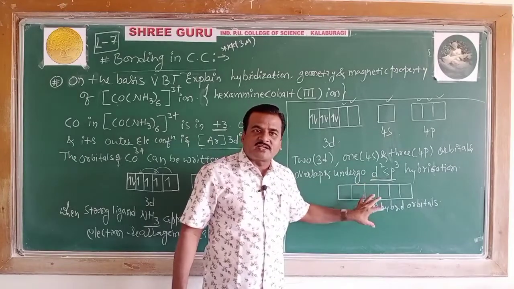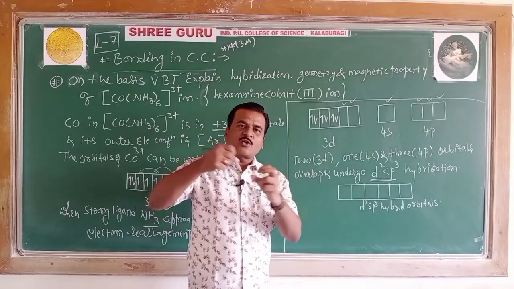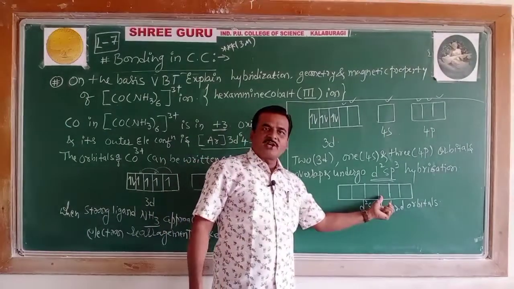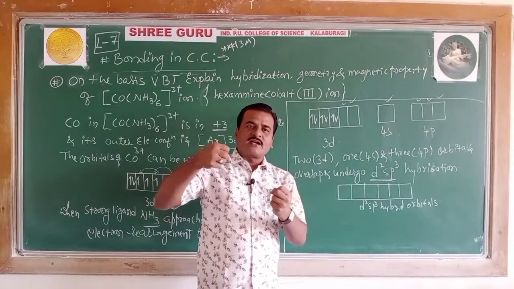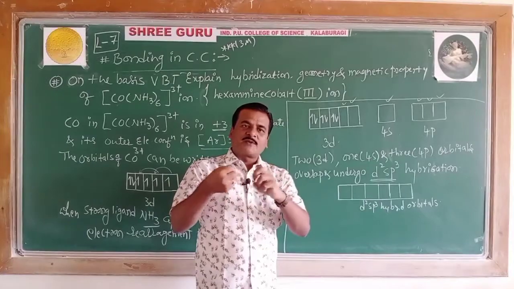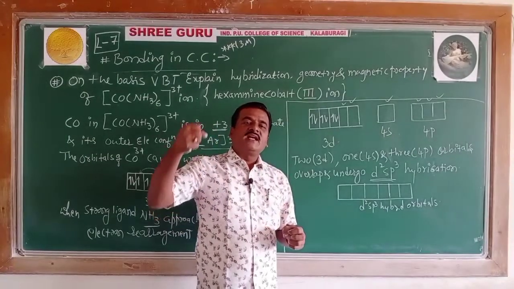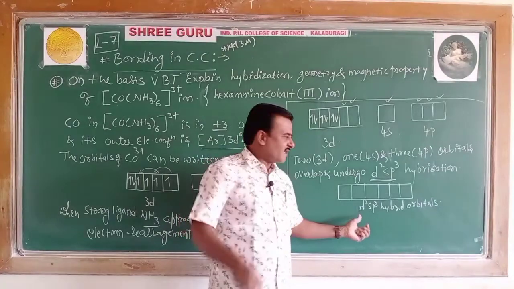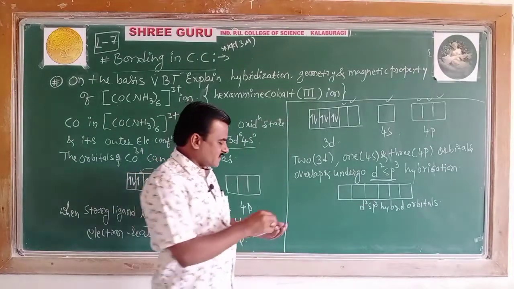These hybrid orbitals, they can make a coordinate bond with what? These 6 hybrid orbitals can make a coordinate bond by overlapping with the orbitals of the ligand, the amine ligand. 6 amine ligands.